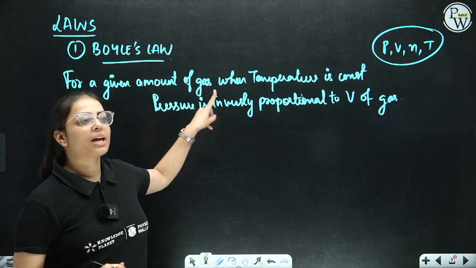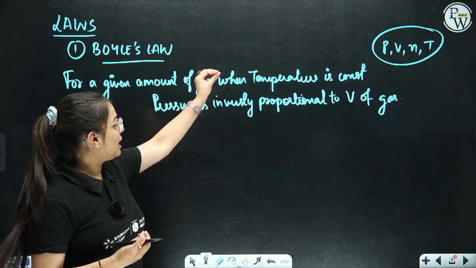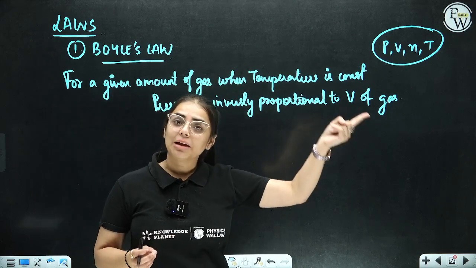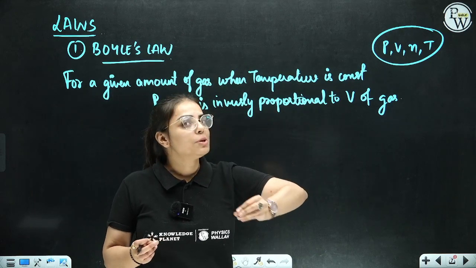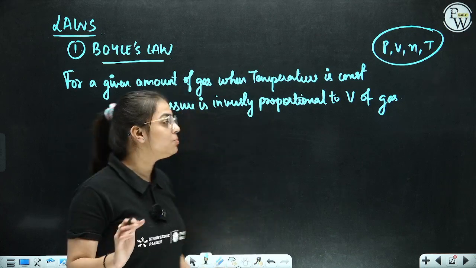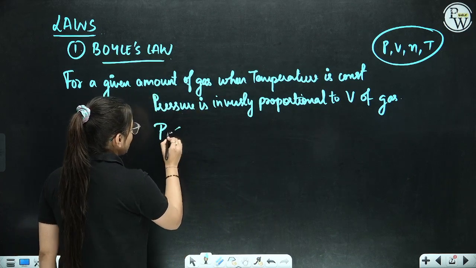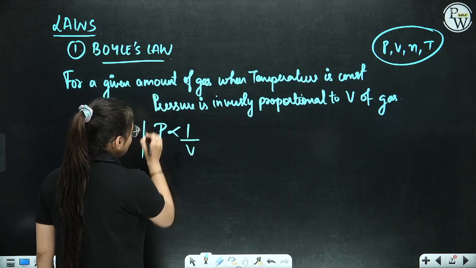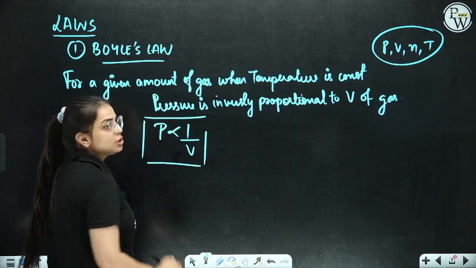Now what is a given amount of gas? The number of moles, the n value. When temperature is constant, now you have kept n and T both constant and you have established a relationship between pressure and volume. And what is told over here, that pressure is inversely proportional to volume.